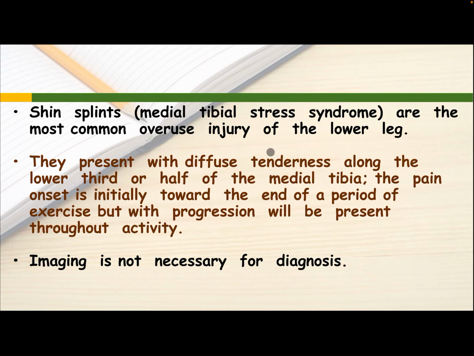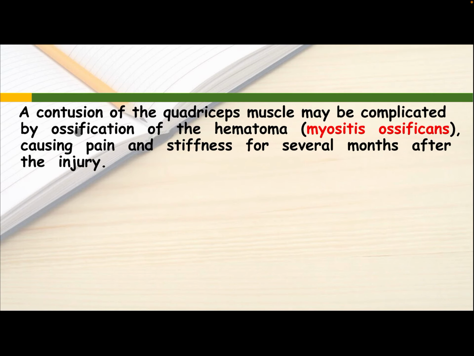Shin splints, medial tibial stress syndrome, are the most common overuse injury of the lower leg. They present with diffuse tenderness along the lower third or half of the medial tibia. The pain onset is initially toward the end of the period of exercise, but with progression will be present throughout activity. Imaging is not necessary for diagnosis.